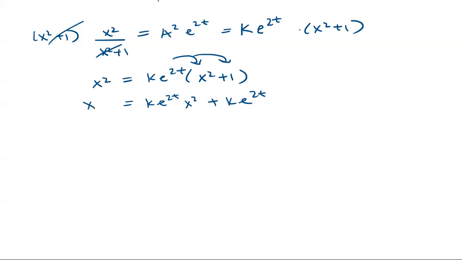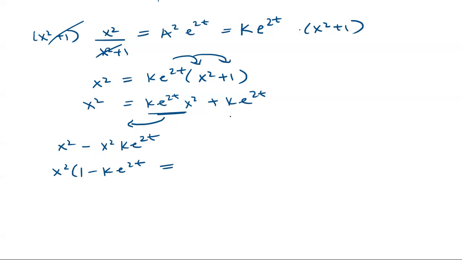Okay, and then we still have x squared on this side. So notice that we have an x squared here and x squared here, so I can move this term to the left. So we'll have x squared minus x squared K e to the 2t. I just rewrote that. Okay, so we can factor out an x squared. So that leaves us with 1 minus K e to the 2t.